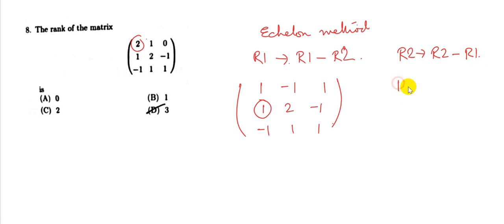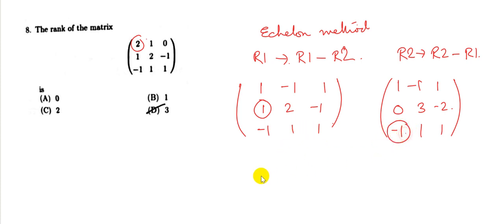So then we'll get 1 minus 1, 1 minus 1 will become 0, 2 minus of minus 1 will become 3, and minus 1 minus 1 will become minus 2. And then we have minus 1, 1 and 1. And in the third step, we will make the first element of the third row 0. So which means we will add the first and the third row.